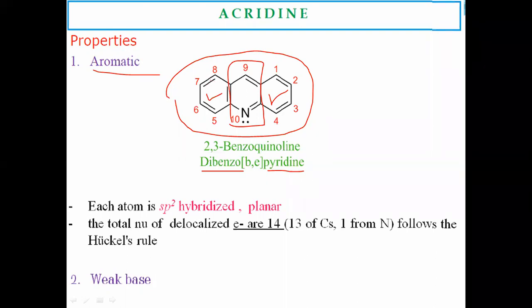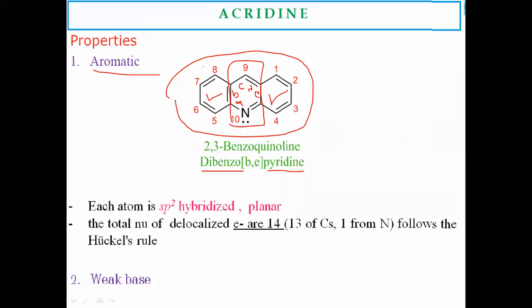The chemical name for acridine is dibenzo[b,e]pyridine. You have to see the fusion of the benzene rings on pyridine. If you consider this pyridine, there is the A side, B side, C, D side and E side of pyridine, and the B and E sides are fused with two molecules of benzene. That's why the name is dibenzo[b,e]pyridine, or collectively called 2,3-benzoquinoline.